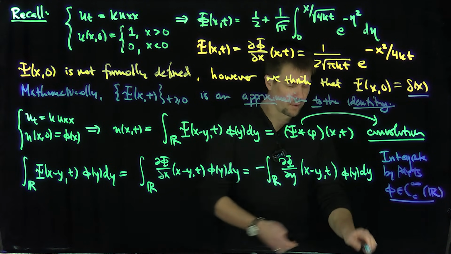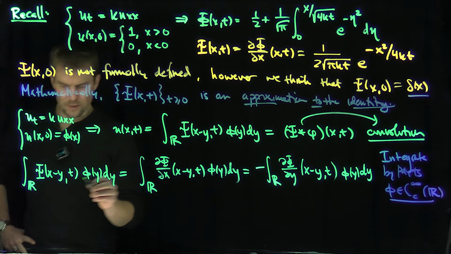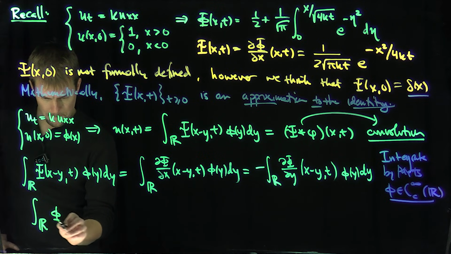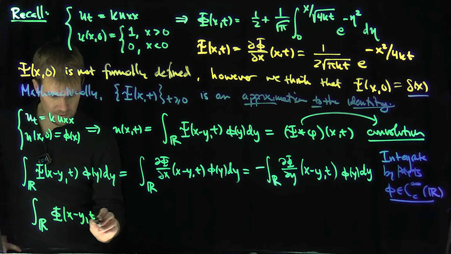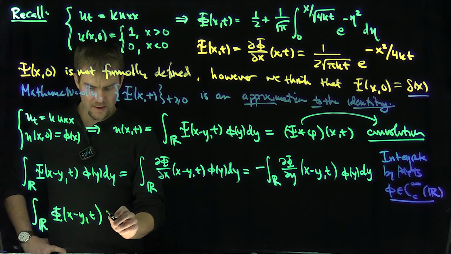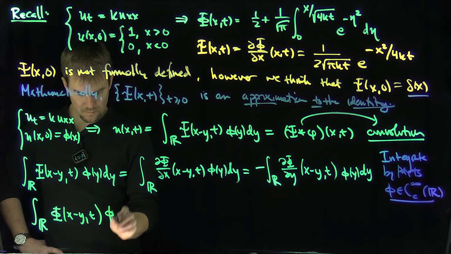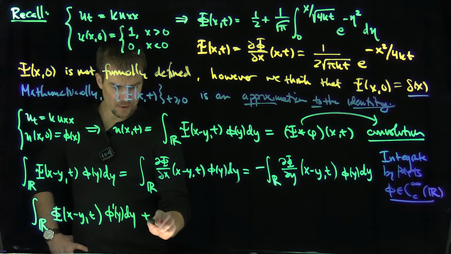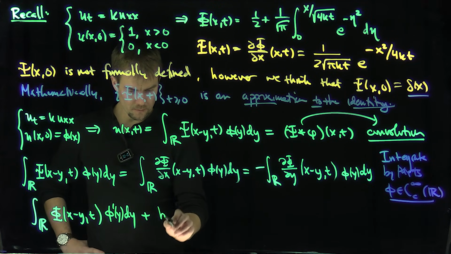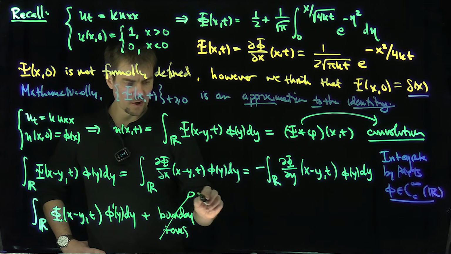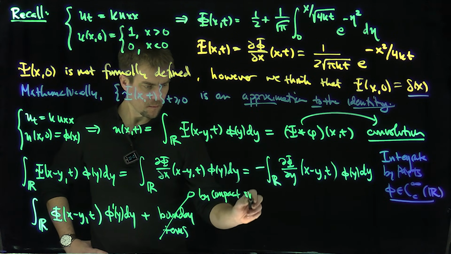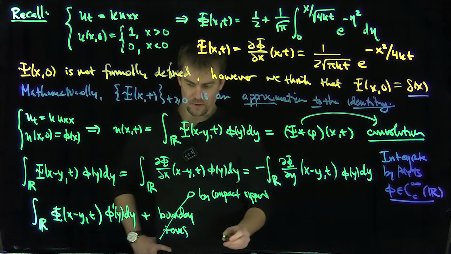So if I do that, we'll get the integral over R of Φ(x−y, t) φ'(y) dy, plus the boundary terms, which are 0 by the compact support, because we're integrating from negative infinity to infinity.